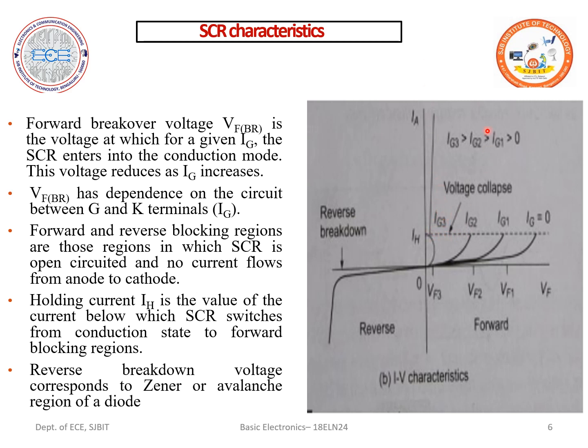So when IG1 is equal to 0, look into the curve: as the voltage decreases, the gate current is shifting and almost becoming 0. So this is about the SCR characteristic.